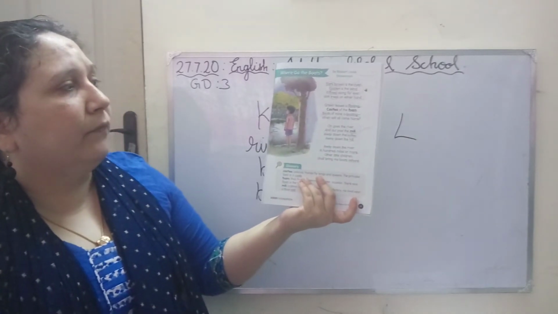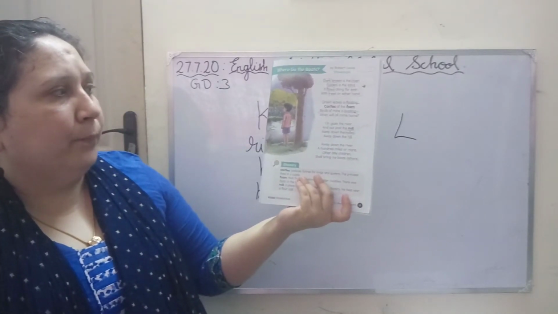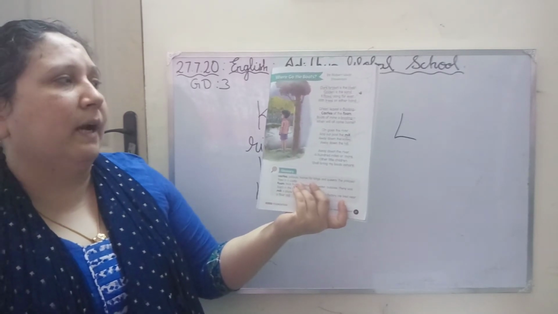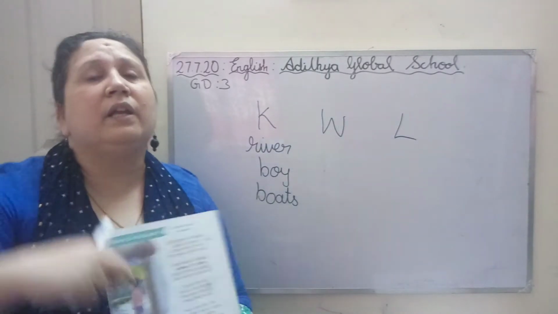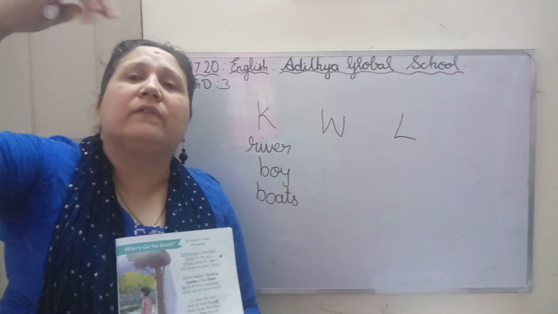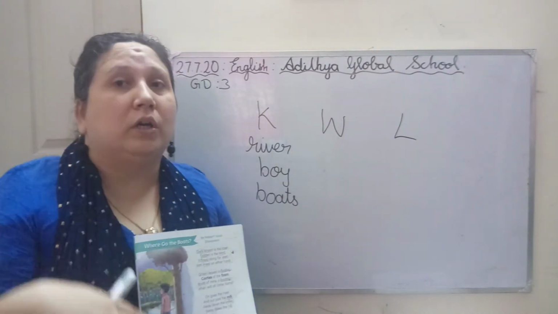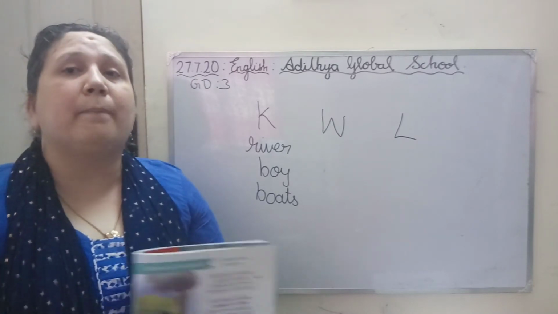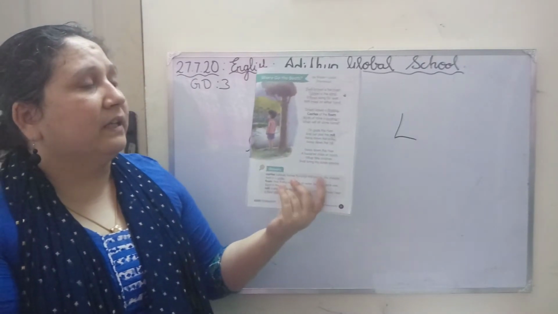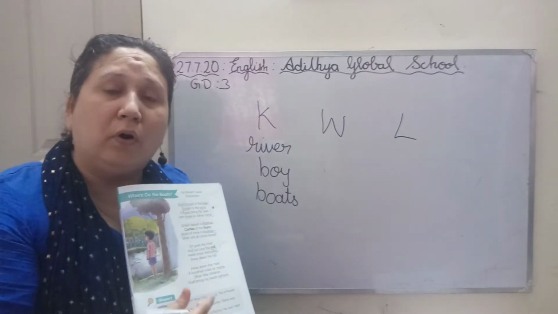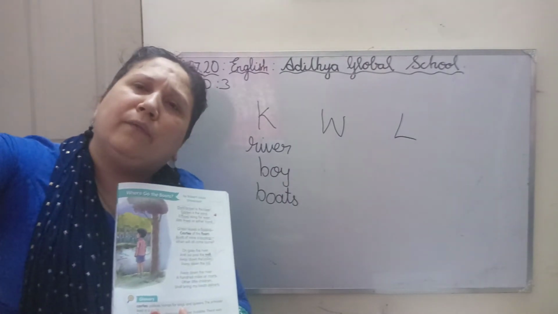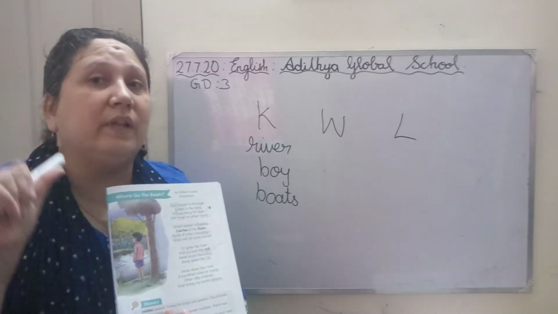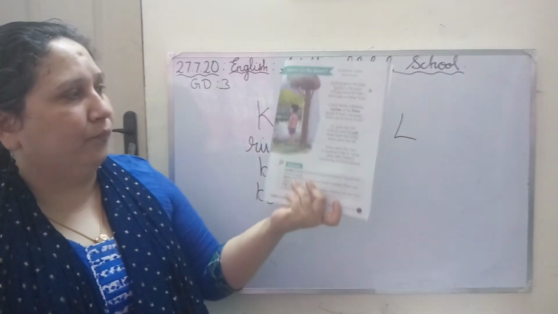Green leaves are floating, castle of the foam. Boats of mine are boating, when will all come home? So what they are saying, from the trees, green leaves have fallen into the water and that looks like a castle. Castle means a king's palace. So it looks like a castle, and even this boy's boat has been floating and going away for a long distance, and this boy is wondering when will that come back home.